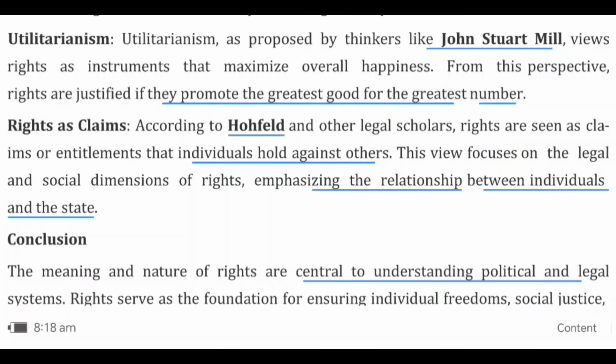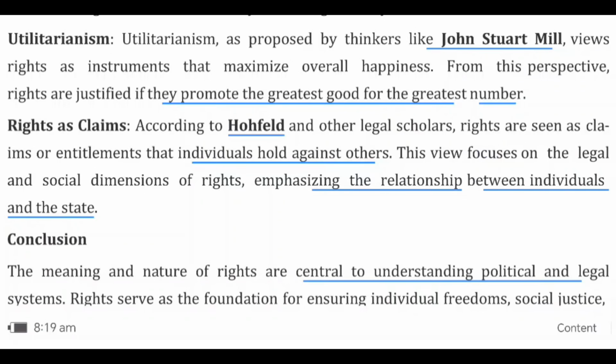Next, rights as claims. According to Hohfeld and other scholars, rights are entitlements that an individual holds against others. Claims means these are entitlements or claims. Rights mean what an individual holds against others. Others means the state or other individuals. Here it emphasizes the relationship between individuals and the state.